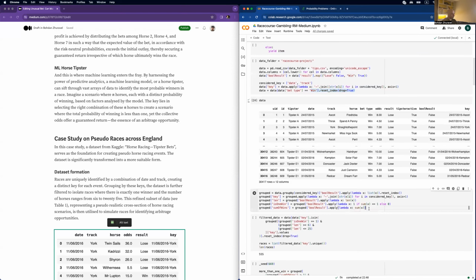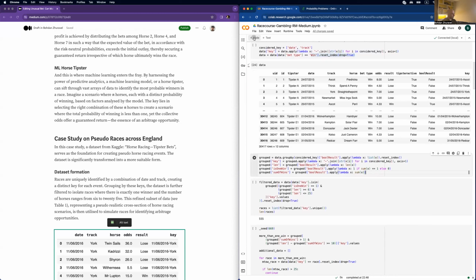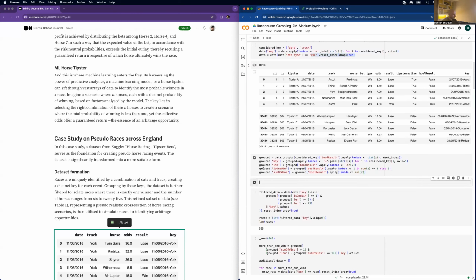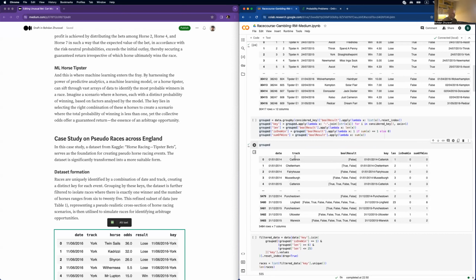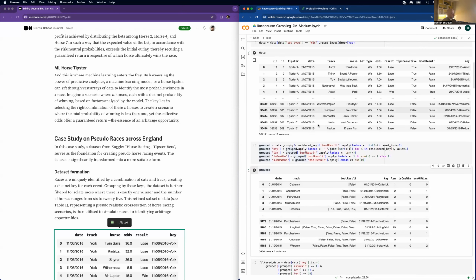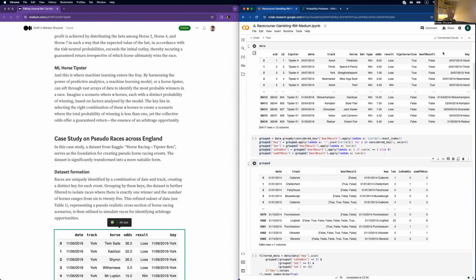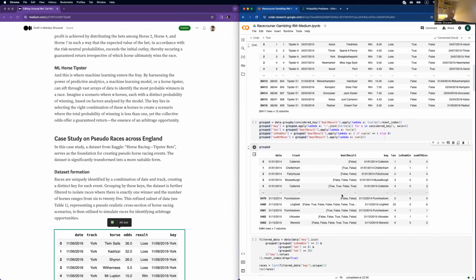All right, let's move on to this grouped data set. Let me show you this as well. So I grouped this data by the key, and I obtained this result. Also, I calculated the len of how many horses are in each race.